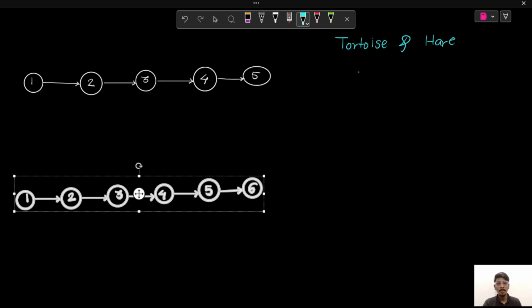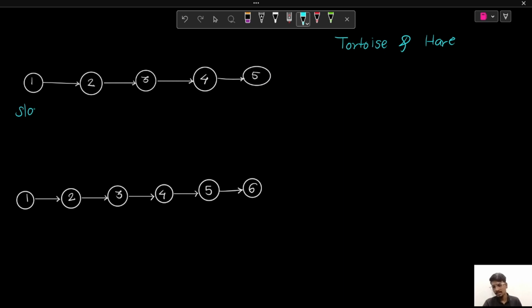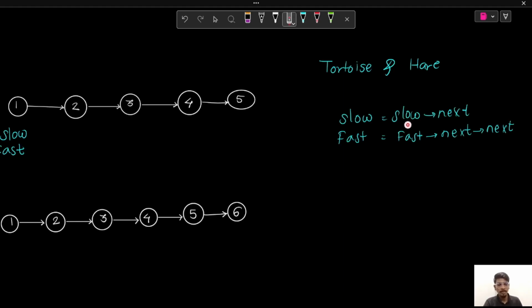Our optimal approach will be based on the method of Tortoise and Hare. Here we'll be taking two pointers. One pointer will be slow and the second pointer will be fast. Initially our slow and fast will be pointing to the head. As we move ahead, slow will move ahead by one node at a time and fast will move ahead by two nodes at a time.